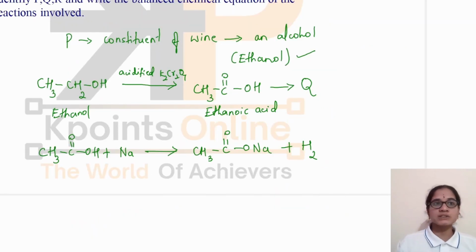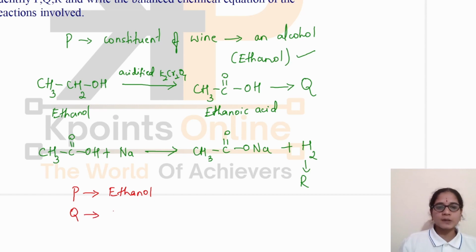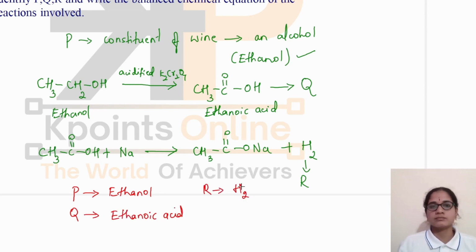So this is the reaction that takes place when ethanoic acid reacts with sodium metal, and this will be R. Okay, now we have found that P is ethanol, Q is ethanoic acid, and R is hydrogen.